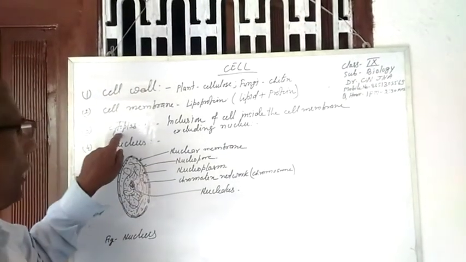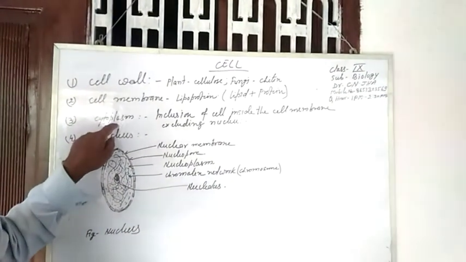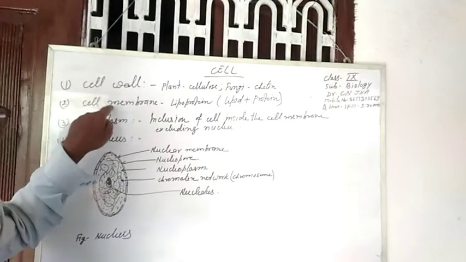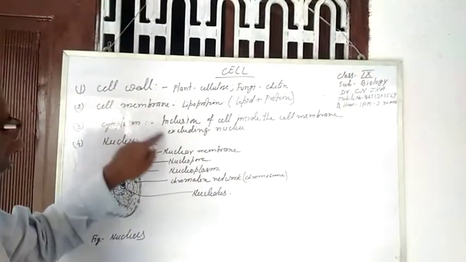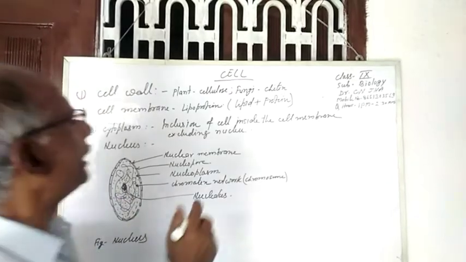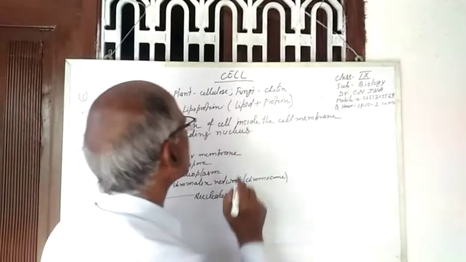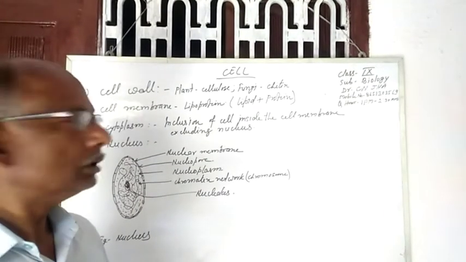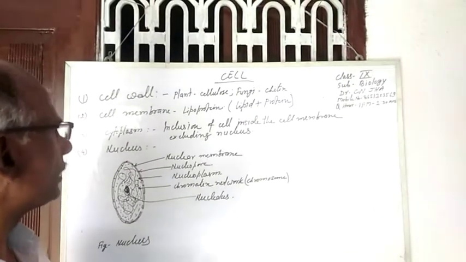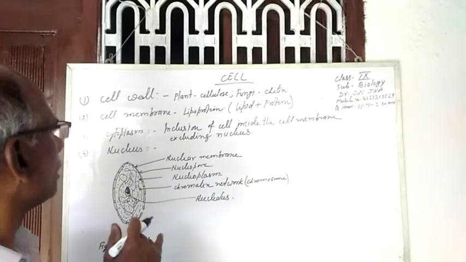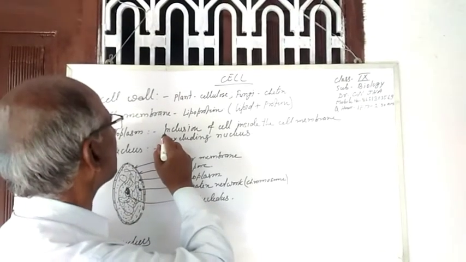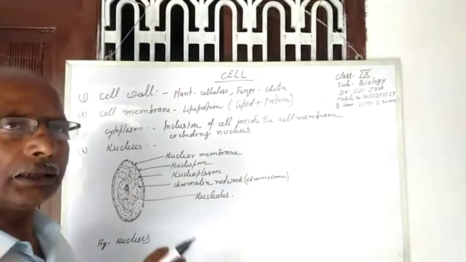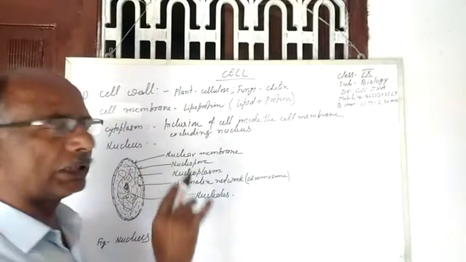Now the cytoplasm. The inclusions of the cell inside the cell membrane, excluding the nucleus, are known as cytoplasm. Cytoplasm is colloidal in nature. Cell membrane is not colloidal in nature.